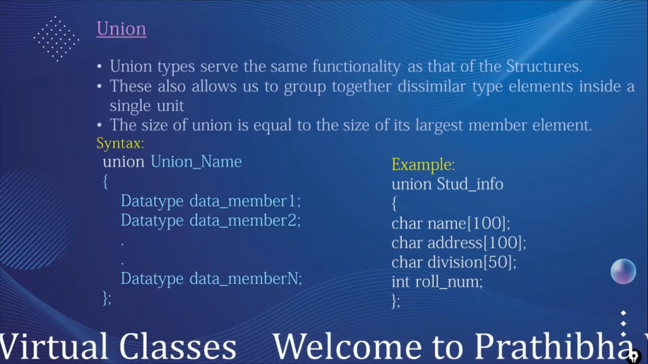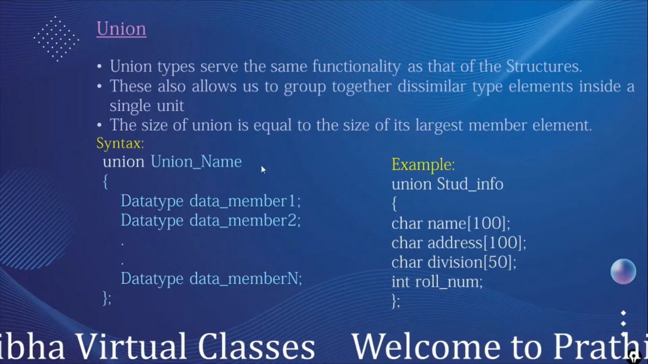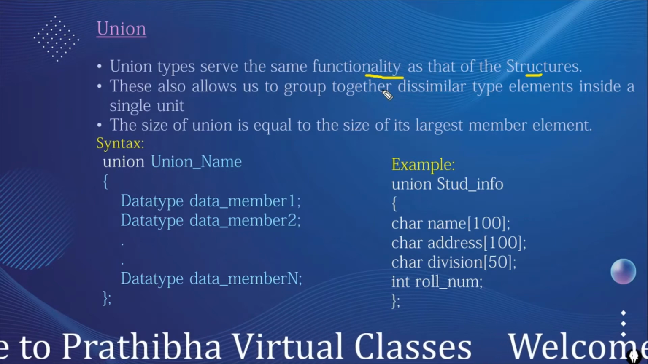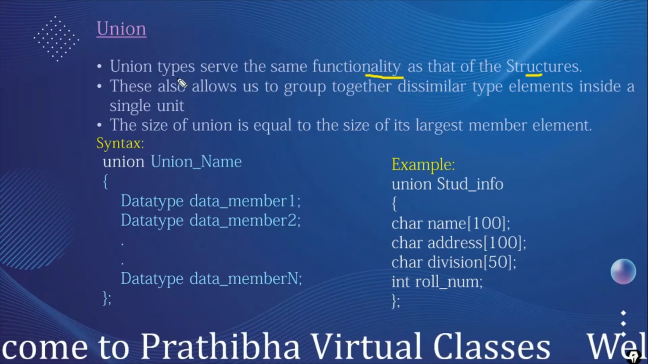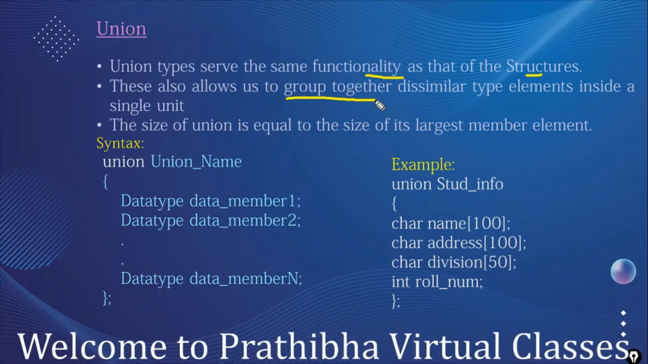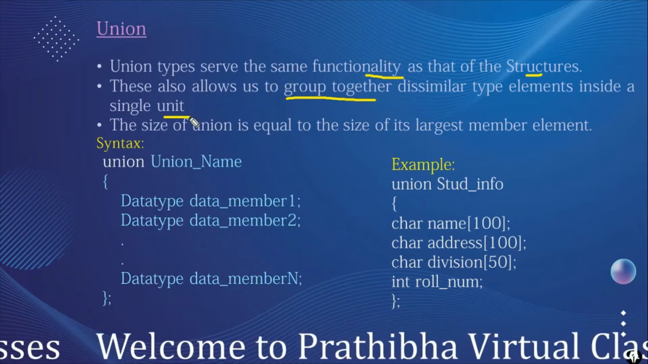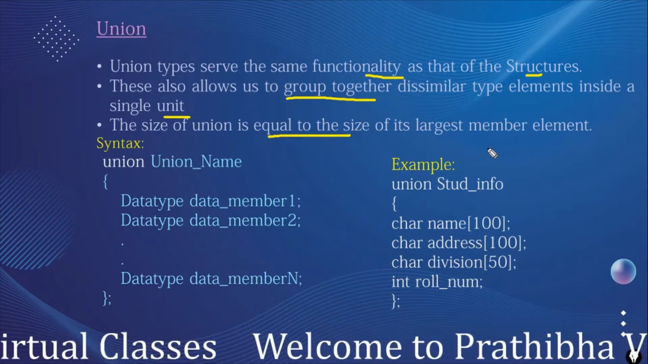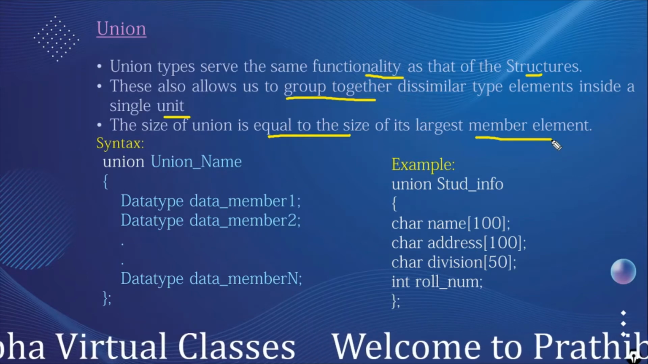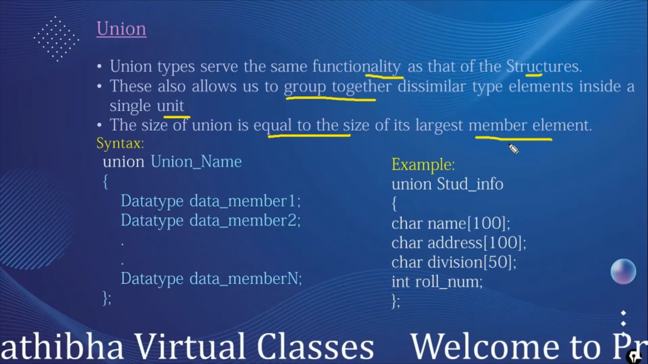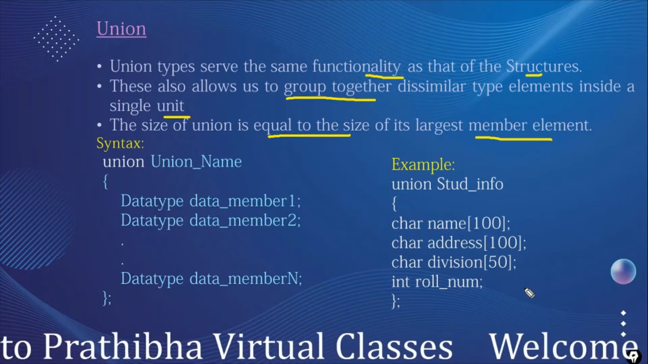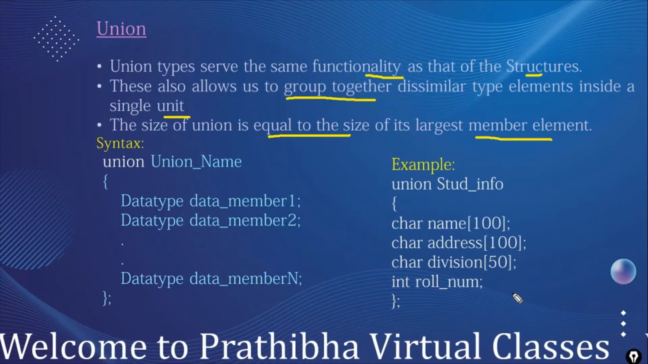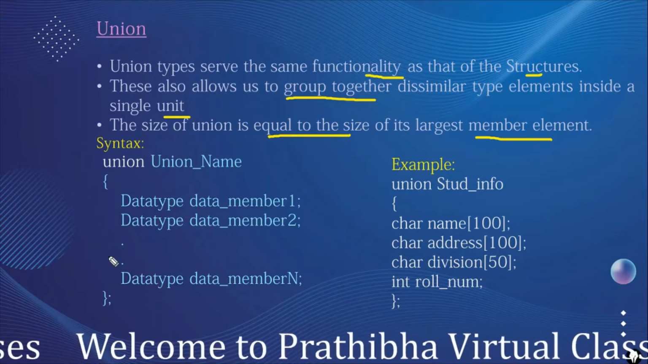Next is the union. Union serves the same functionality as that of the structure. Means union is similar to the structure. Union allows us to group together dissimilar type elements inside a single unit, like the structure also. But the difference is the size of the union is equal to the size of its largest member element. It occupies the size of the largest member among the data members as the size of the entire union.